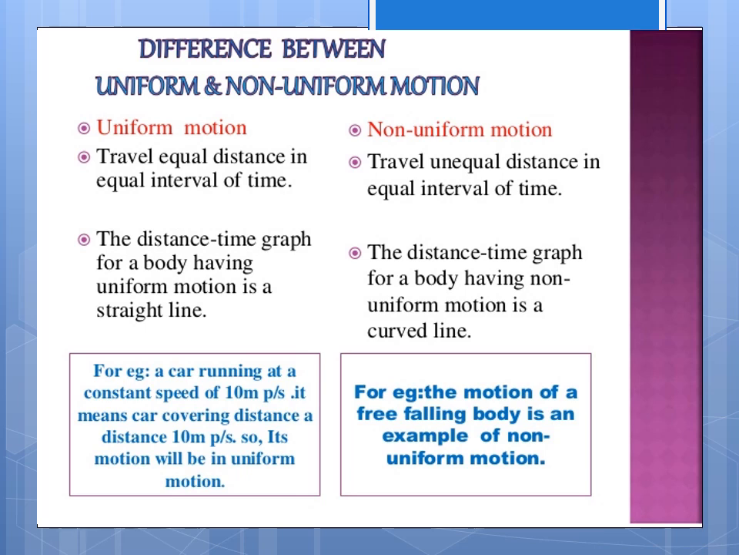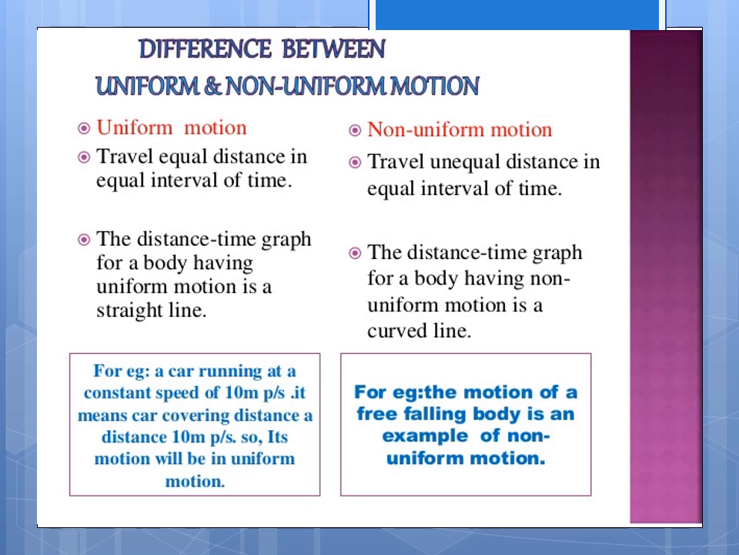Otherwise, in 1 hour, a vehicle travels 40 kilometers; with the same speed, same time, same distance, that is uniform motion. Two vehicles going the same time, same distance, that is uniform. Non-uniform means unequal distance. Distance is different, time is the same. So that is non-uniform motion.